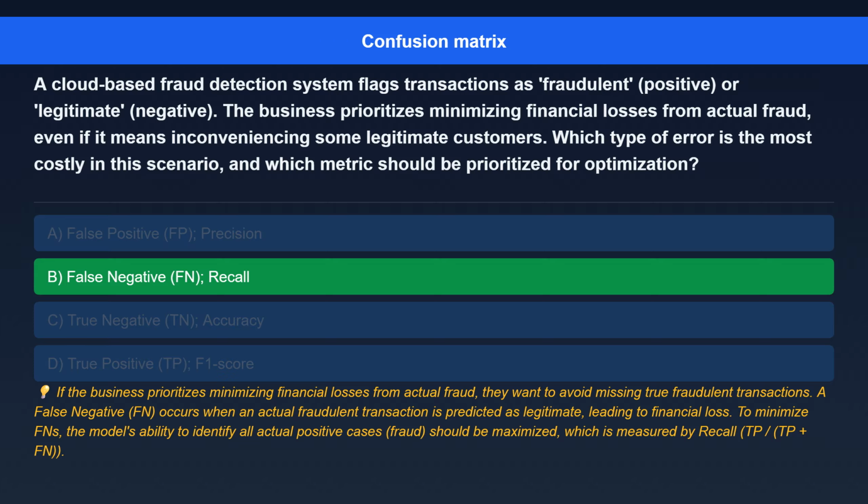Here's the explanation. If the business prioritizes minimizing financial losses from actual fraud, they want to avoid missing true fraudulent transactions. A false negative, FN, occurs when an actual fraudulent transaction is predicted as legitimate, leading to financial loss. To minimize FNs, the model's ability to identify all actual positive cases, fraud, should be maximized, which is measured by recall, TP divided by TP plus FN.